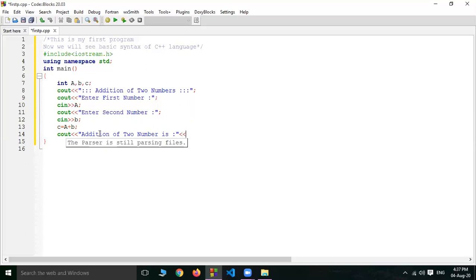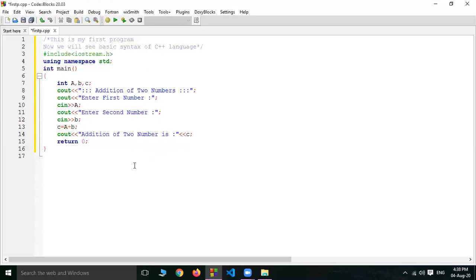Then this operator and that variable name c, and then semicolon, enter. Here, this integer value is returned by the main function to the operating system, so we can return 0, because 0 is an integer.